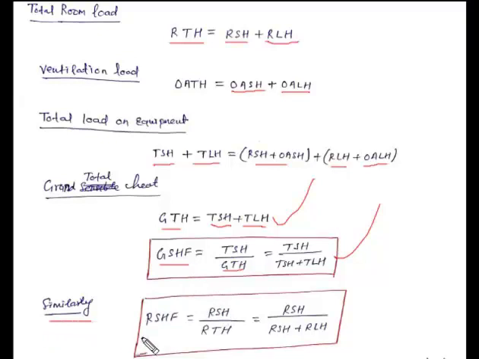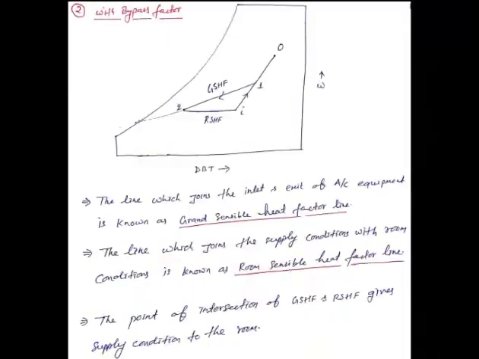Similarly, for the room sensible heat factor line, room sensible heat divided by room total heat, that is the sum of room sensible heat plus room latent heat. Using these two equations, we get the value of grand sensible heat factor and room sensible heat factor.